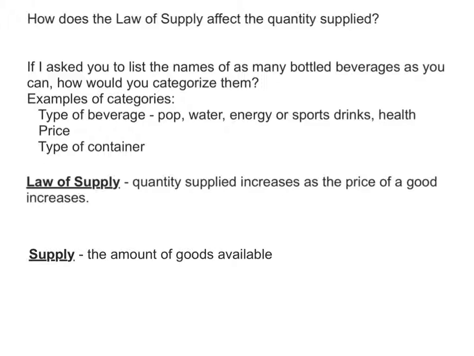So the law of supply states that quantity supplied increases as the price of a good increases. If the quantity supplied increases, that means the price of a good increases, because the firm wants to make more money. They're always looking to make more profit, more revenue for their company. And the supply is the amount of goods available.